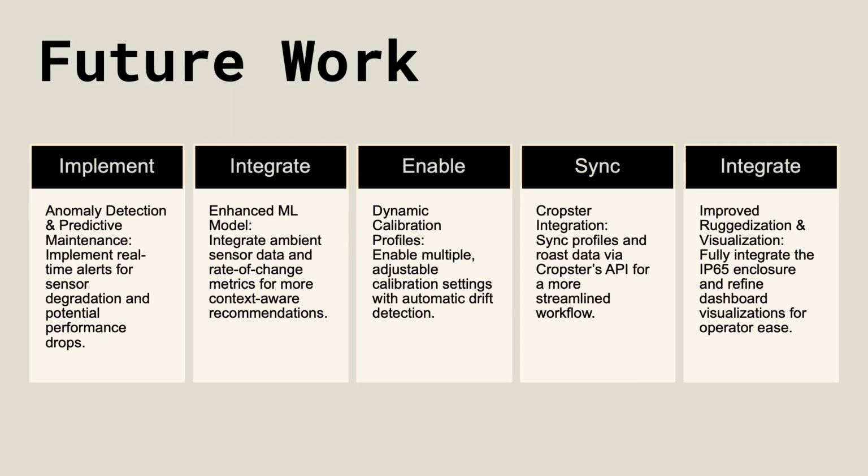Another important area is the enhancement of the machine learning model. During this project, the model was limited to internal bean temperature as its sole input, but future iterations should incorporate ambient sensor readings such as temperature, humidity, gas levels, as well as derived metrics like rate of rise. These inputs would enable more accurate and phase-specific recommendations, particularly during key transitions such as drying and first crack.